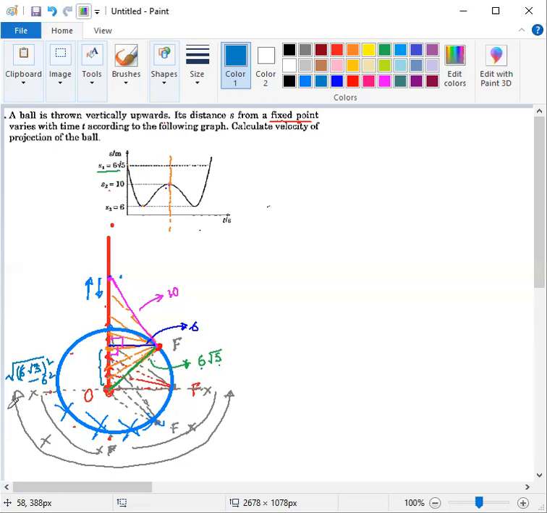Now we can take 6 as common. After taking 6 as common, inside the square root there is 5 minus 1, which is equal to 4, and the square root of 4 is 2. So this distance is equal to 12 meter.